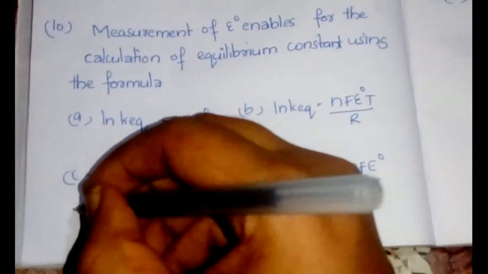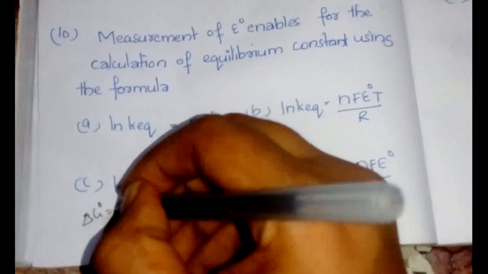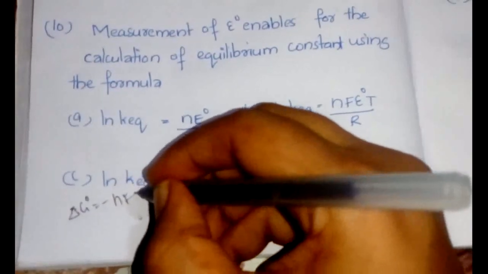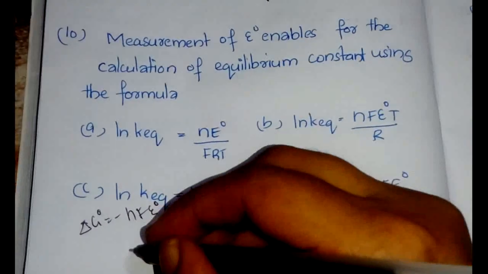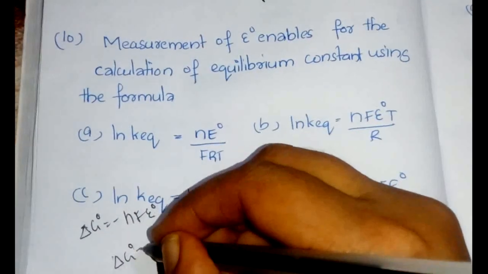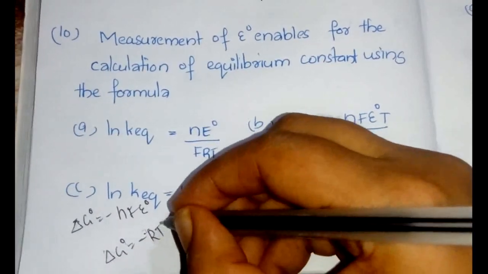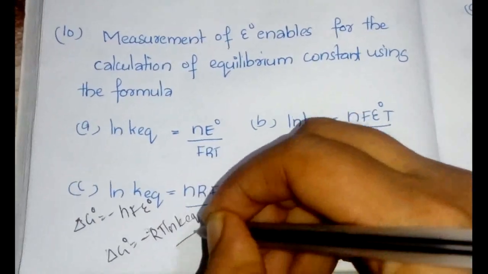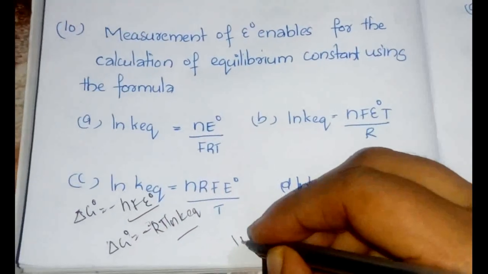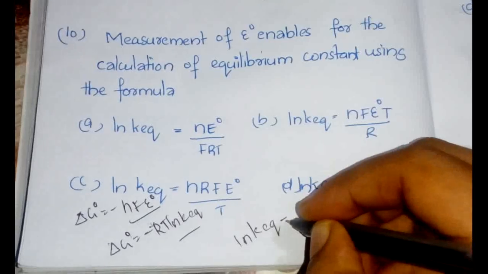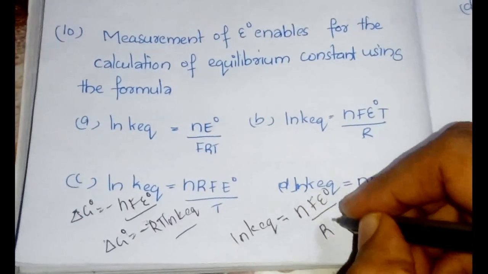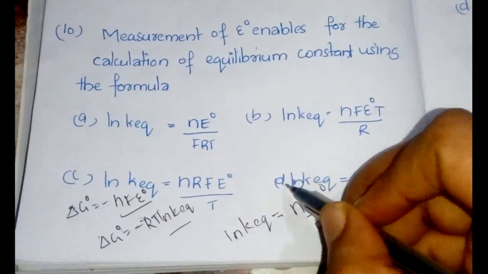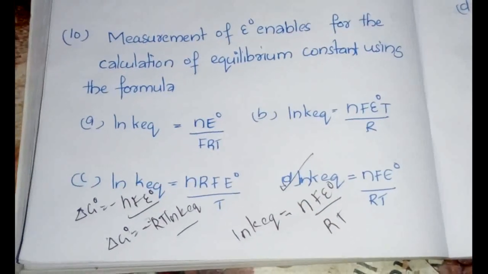How is this done? Delta G0 is equal to minus nFE0, and also we know that delta G0 is equal to minus RT ln K equilibrium. So comparing these two, we will have ln K equilibrium is equal to nFE0 divided by RT. So out of the four options, option D would be the correct answer.